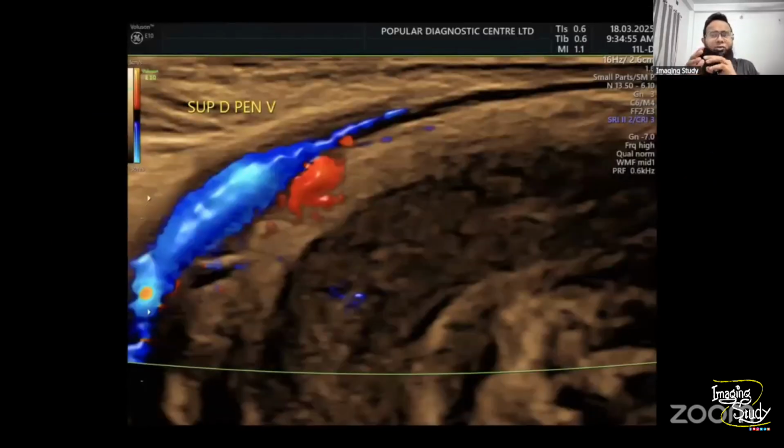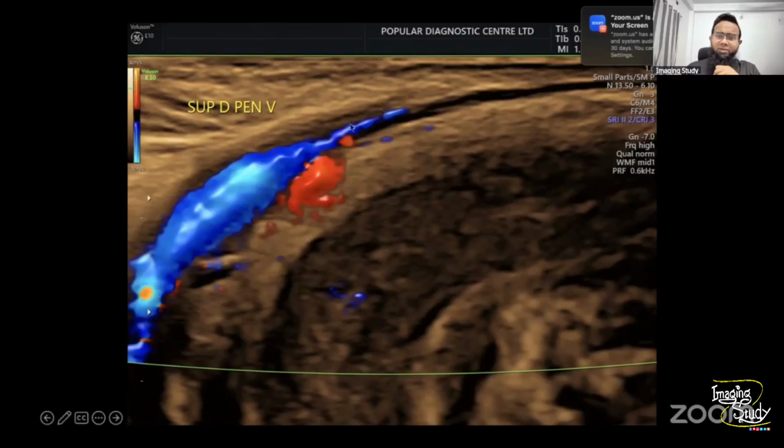Now, in case of a painful erection, I always try to evaluate the vascularity, especially the venous vascularity. If you see here, this is the superficial dorsal penile vein. You'll see penile vein thrombosis commonly in patients who come with cord-like structures or a cord-like feeling, that type of complaint. In this case, the superficial dorsal penile vein is showing a very good flow, so there is no chance of thrombosis here.